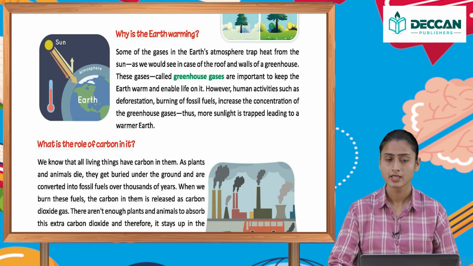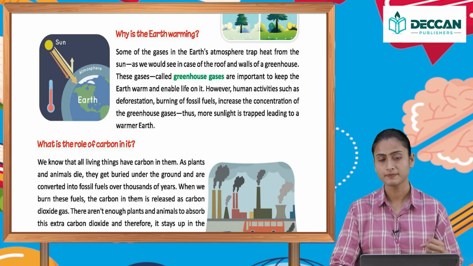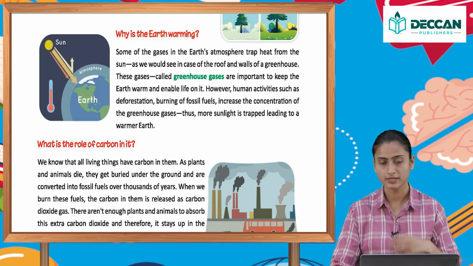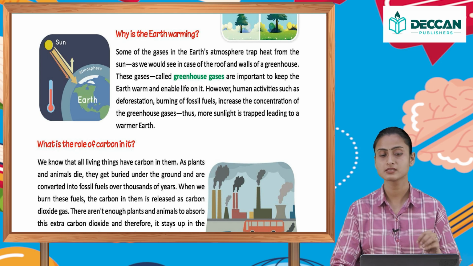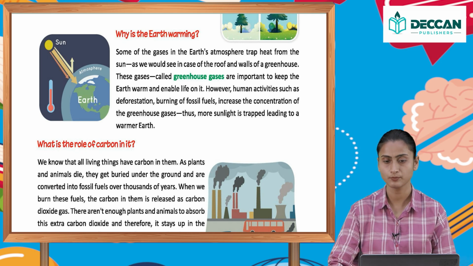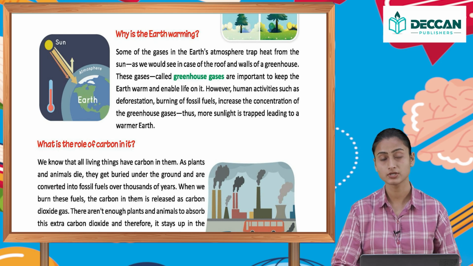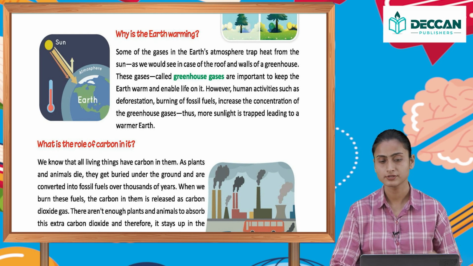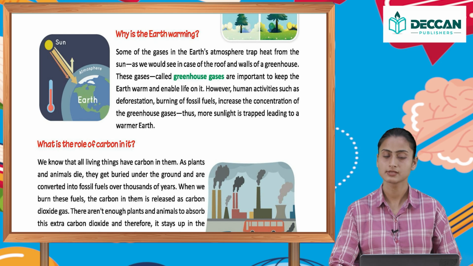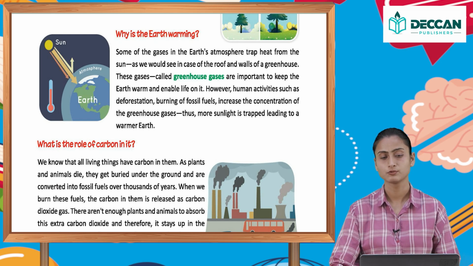Why is earth warming? Some of the gases in earth's atmosphere trap heat from the sun, as we would see in the case of the roof and walls of a greenhouse. These gases, called greenhouse gases, are important to keep the earth warm and enable life on it. However, human activities such as deforestation and burning of fossil fuels increase the concentration of the greenhouse gases. Thus, more sunlight is trapped, leading to a warmer earth.